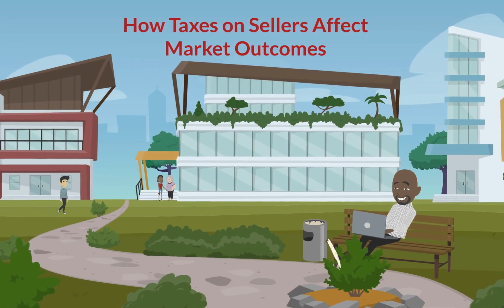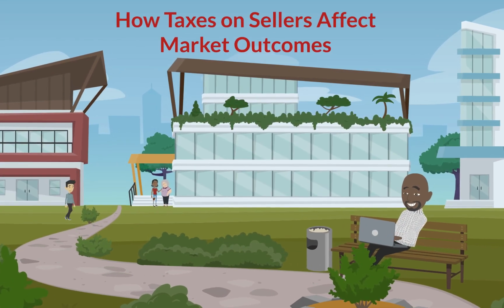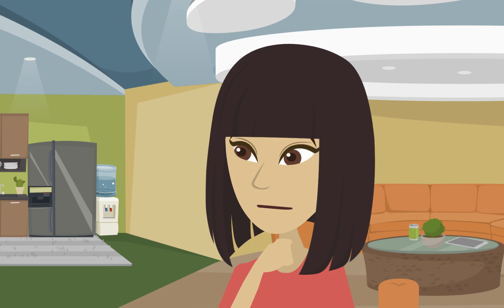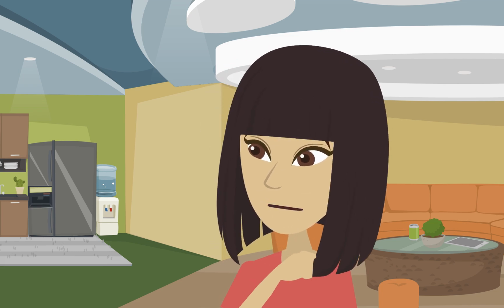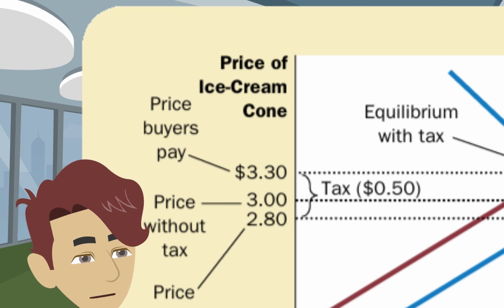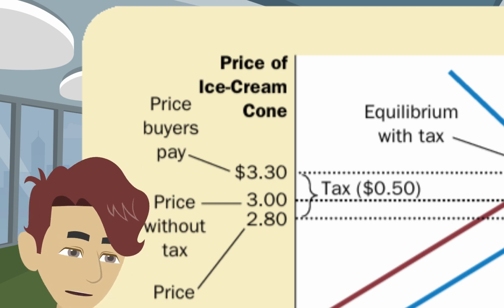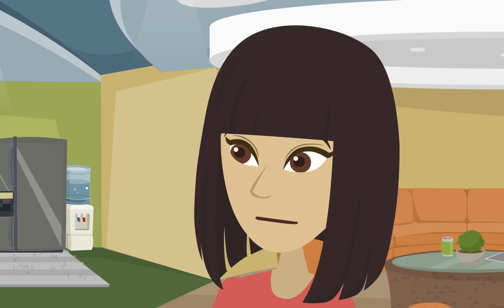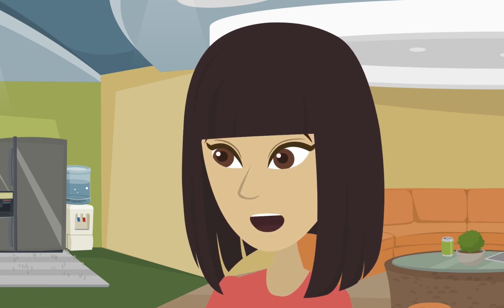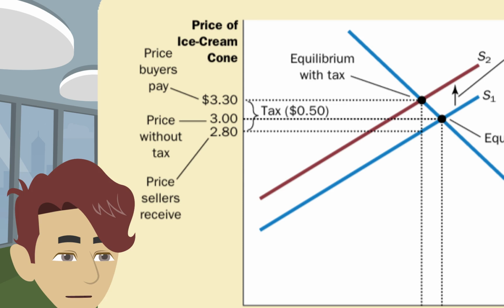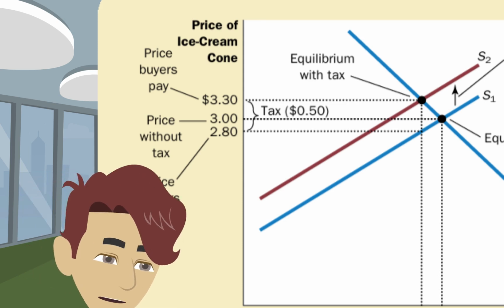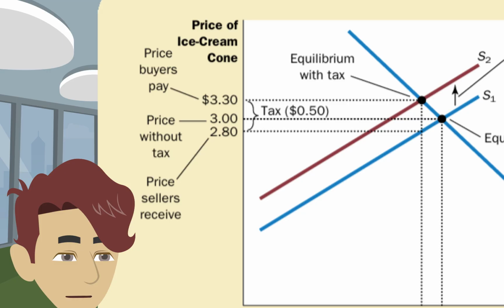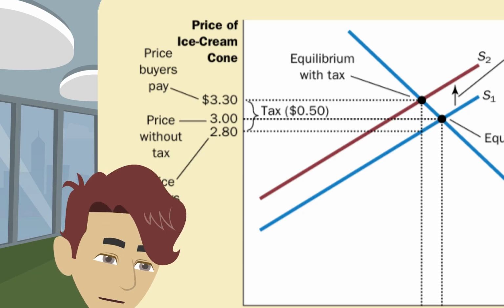How taxes on sellers affect market outcomes. Have you ever thought about how taxes on sellers affect market outcomes? Not really, but I'd like to know more about it. All right. Let's say the government imposes a 50 cents tax on each ice cream cone sold. What do you think happens first? I guess it affects the sellers since they have to pay that tax. Exactly. The tax raises the cost of selling ice cream, which means sellers will supply less at every price point. The supply curve shifts to the left.